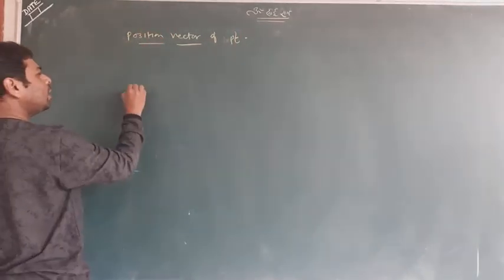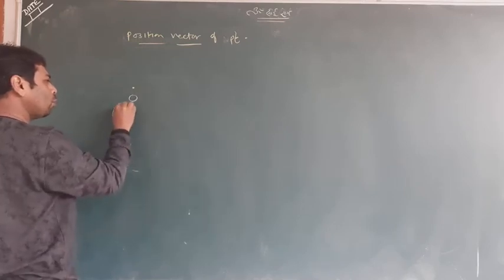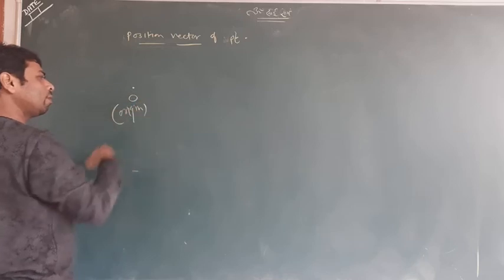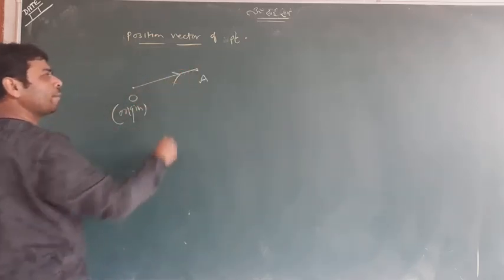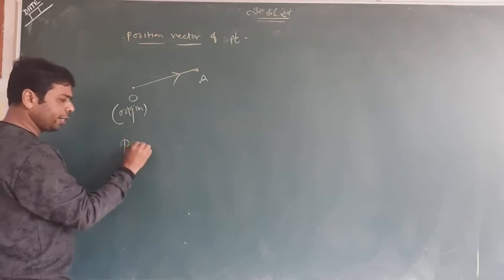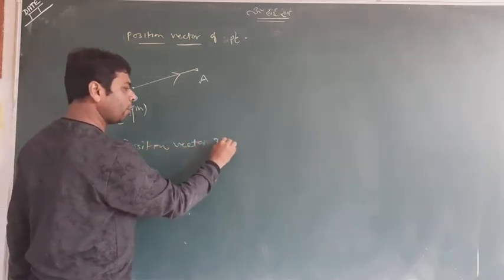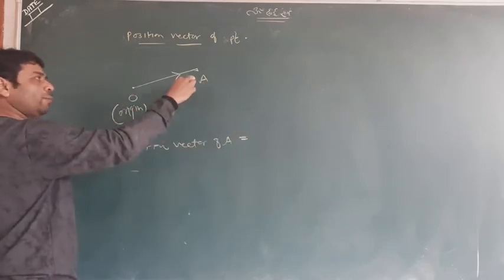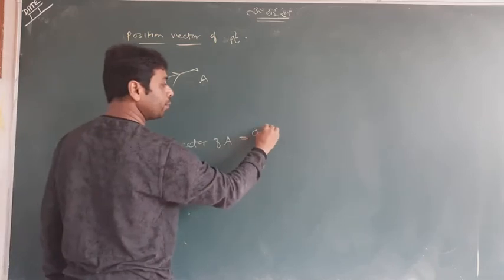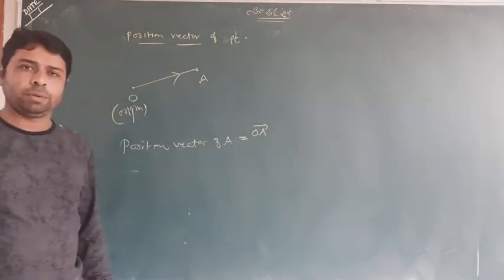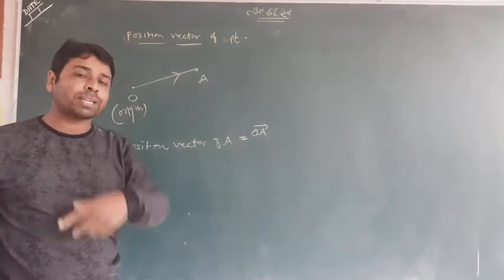This is my first point O, which is called the origin point, and this is my second point A. So read and see, the position vector of point A is given by OA. This was the initial definition of a vector also.